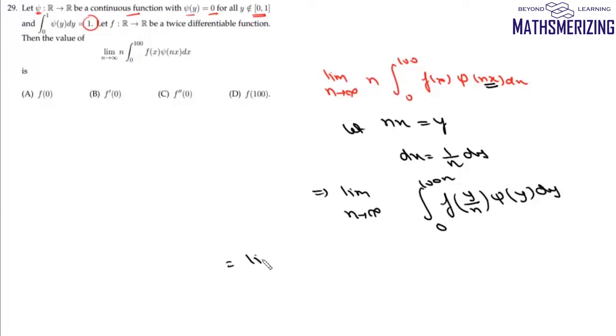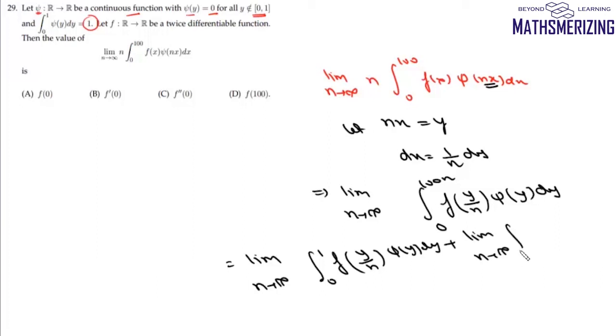Now we can write this as the limit as n tends to infinity of the integral from 0 to 1 of f(y by n) psi(y) dy plus the limit as n tends to infinity of the integral from 1 to 100n of f(y by n) psi(y) dy. Now when y doesn't lie between 0 and 1, psi(y) is 0. So this function is 0. So this limit will simply be 0.